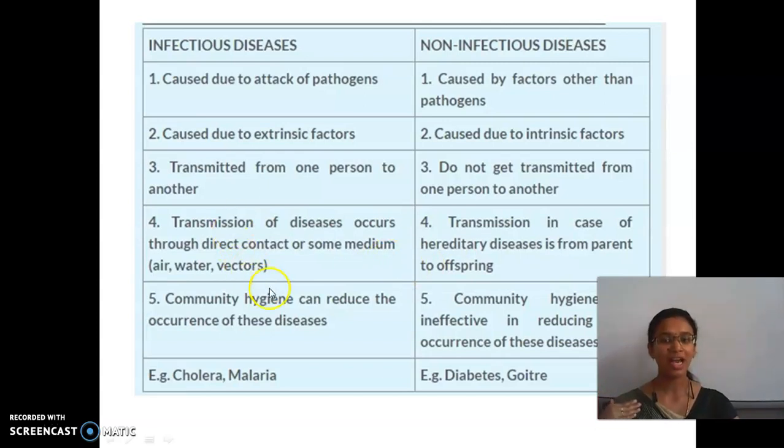And then community hygiene can reduce the occurrence of infectious diseases, that is, cleanliness is required to avoid them. For non-infectious diseases, community hygiene is ineffective, so there is no use in reducing their occurrence. Example, cholera and malaria are caused due to affected water, mosquitoes, etc. And diabetes and goiter are due to personal factors.